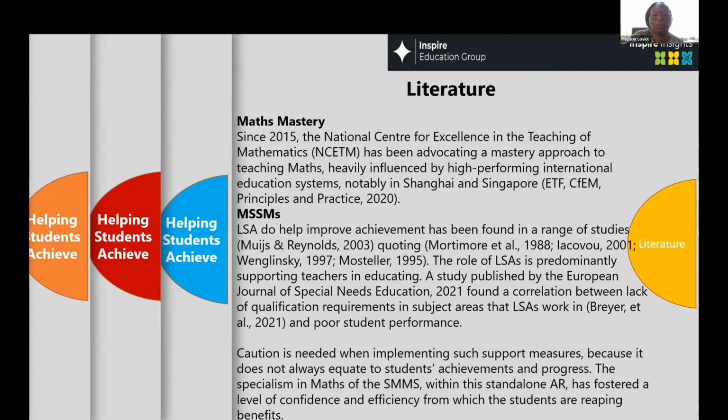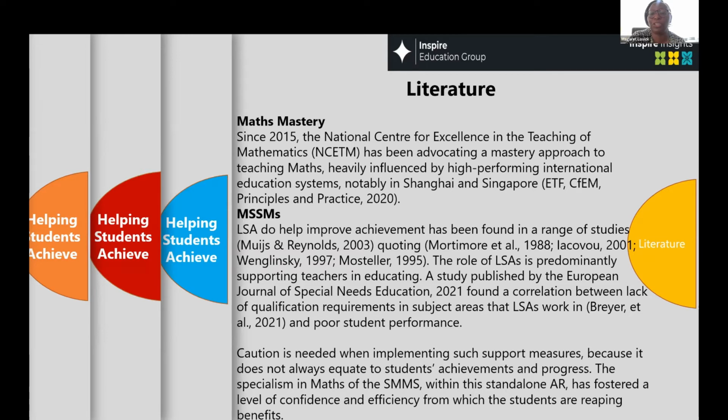published by the European Journal of Special Needs Education in 2021 found that there's a correlation between lack of qualification requirements in subject areas that LSAs work in. So for example, if an LSA comes into class, and I don't know whether this is a shared experience, but in my experience, if an LSA comes to the classroom and is supporting a student in maths and that LSA's background is a bit shaky in maths, then obviously the support will not be that great for that student.